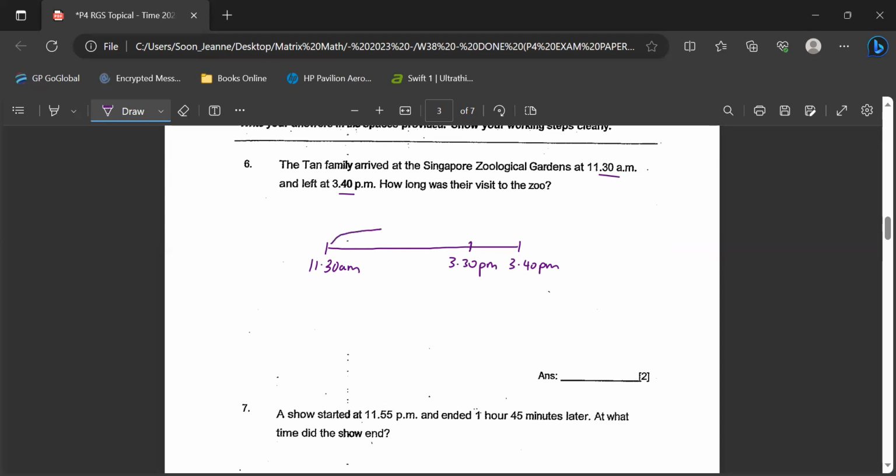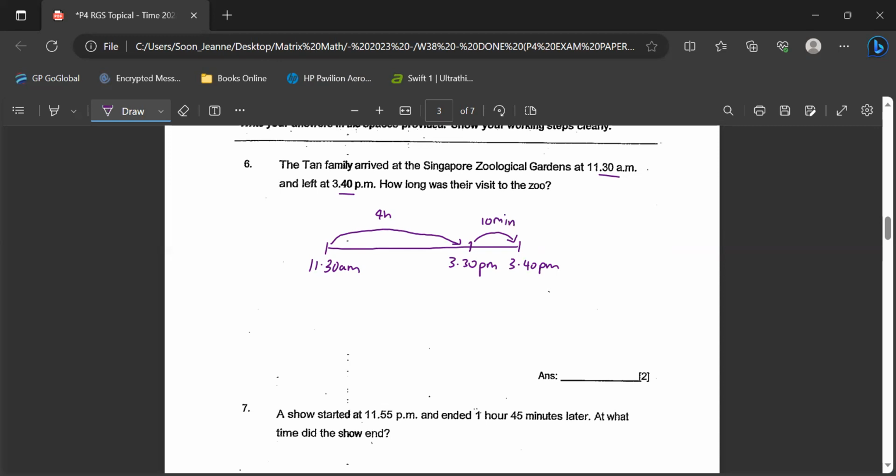So we ask ourselves, from 11:30 to 3:30 is a total duration of 4 hours. But don't forget, from 3:30 to 3:40 is an additional 10 minutes.